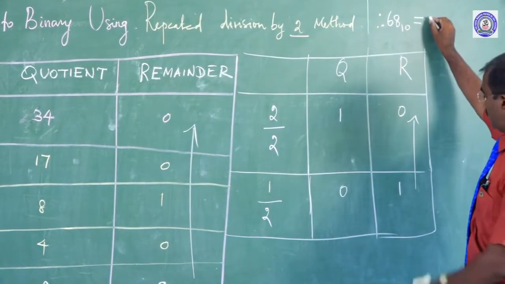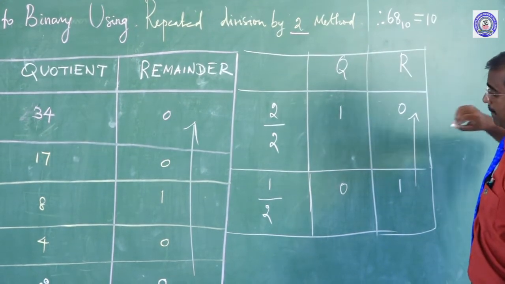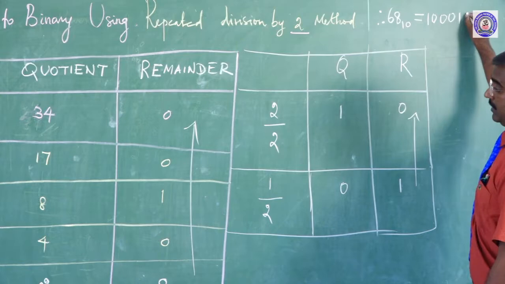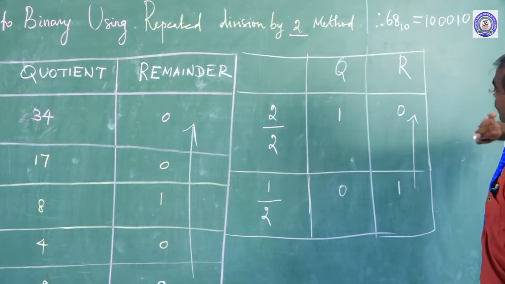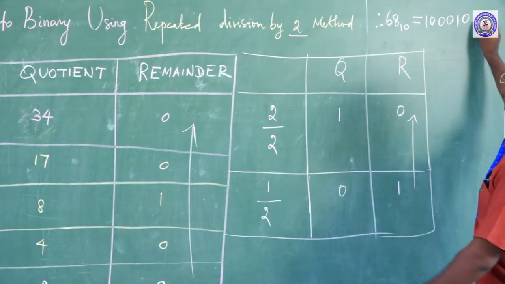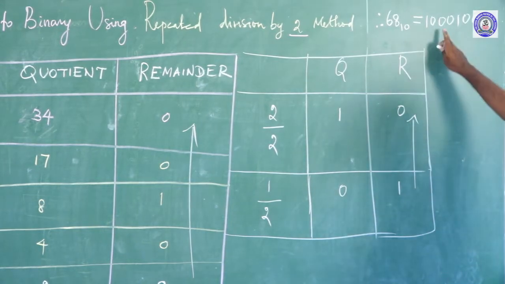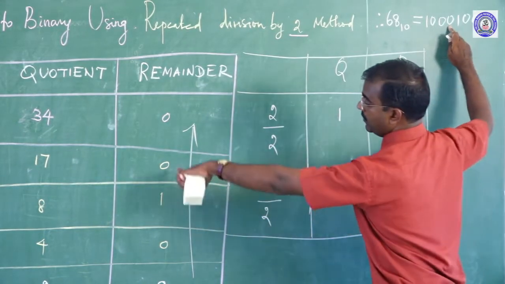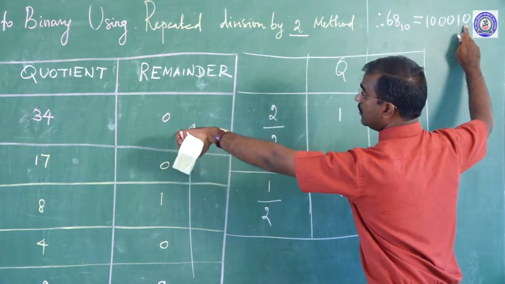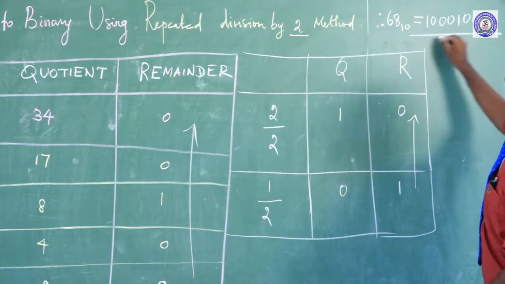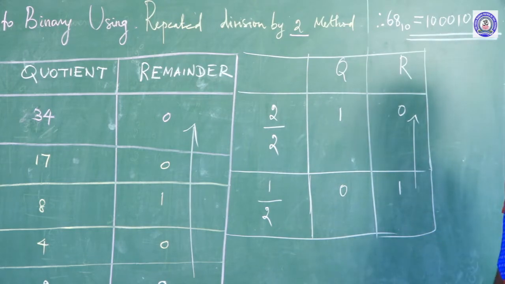So, 1 0 0 0 1 0 0 base 2. In this method we also introduce a check method.